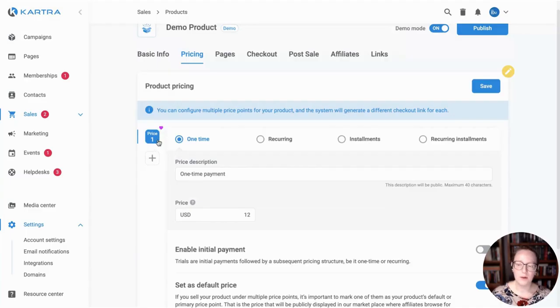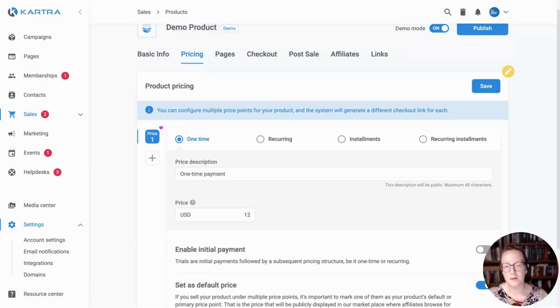So the reason that we've got a designation here, price point 1, is because you can also add additional price schemes, if you will, for the same product. So a good example would be if you are selling a course and you want to give people a couple of different options. Maybe they're going to pay a one-time fee that's like $500 and they will have lifetime access to your course. They're just going to pay one time, they're going to get full access.